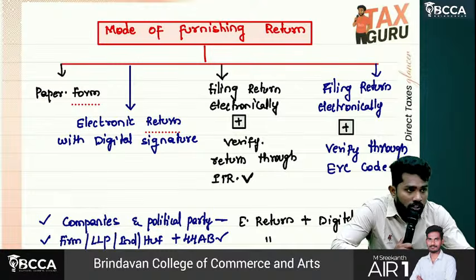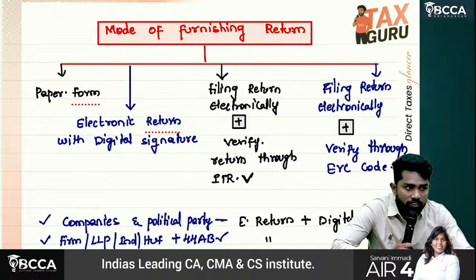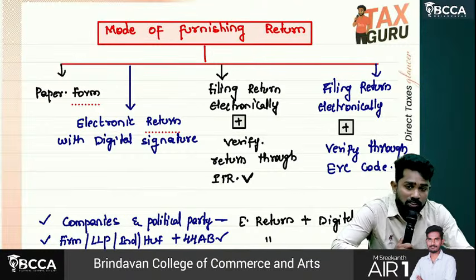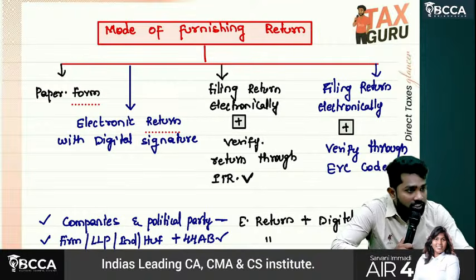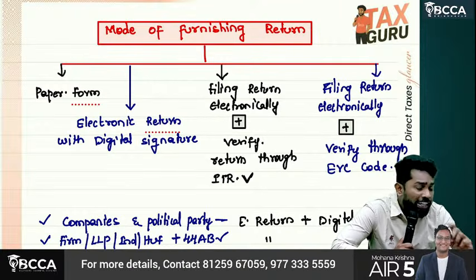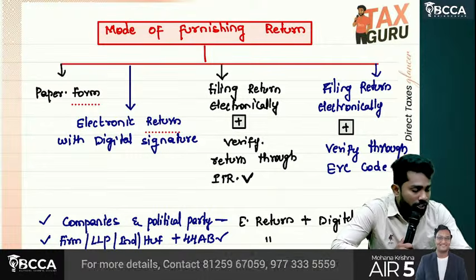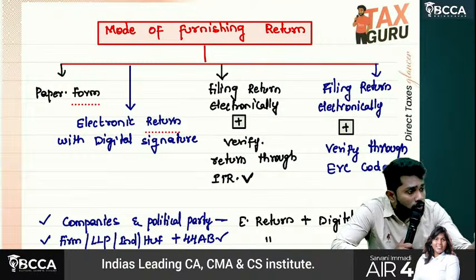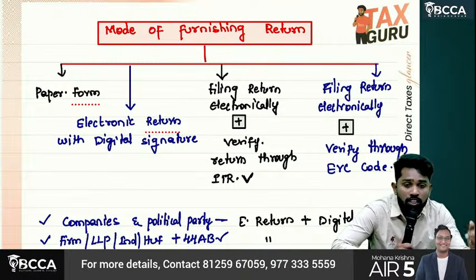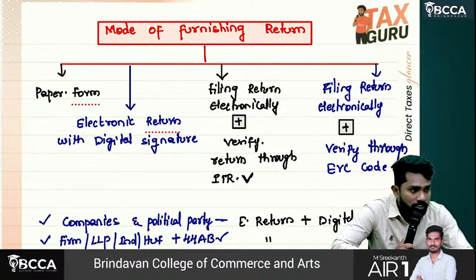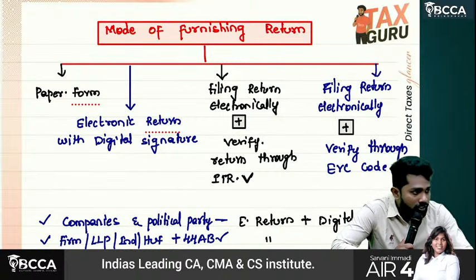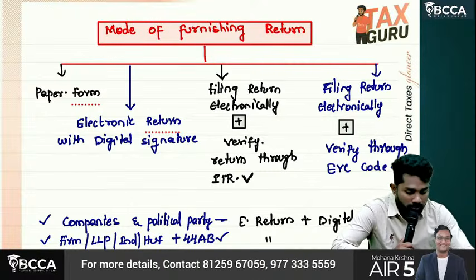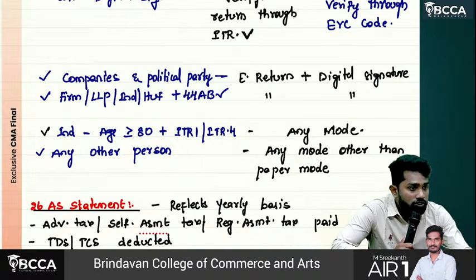Then mode of furnishing of return. How has the return to be furnished, sir? It could be furnished in paper form, and then electronically with digital signature, and then file electronically and send the physical ITR-V, physically sign it and send. Return filing online only, but the acknowledgement copy you take a print and sign it physically and send it physically. Fourth one, you file return electronically only, and verification is also done electronically through an OTP or something.